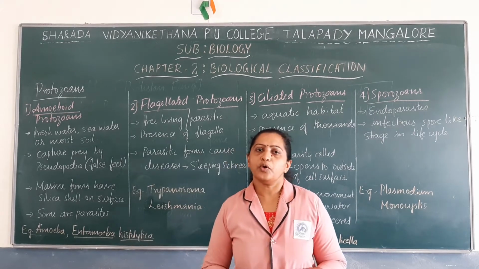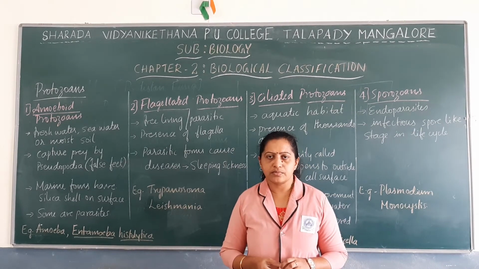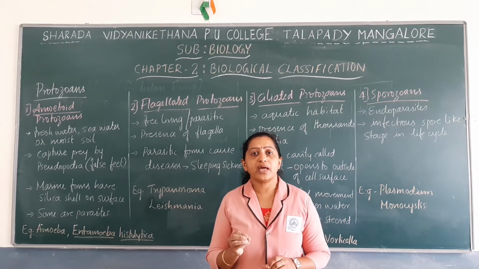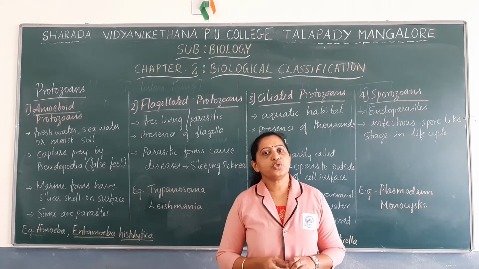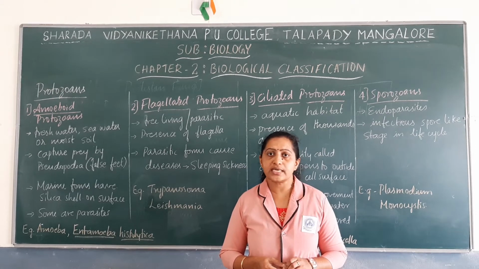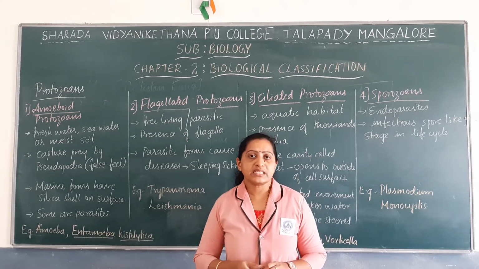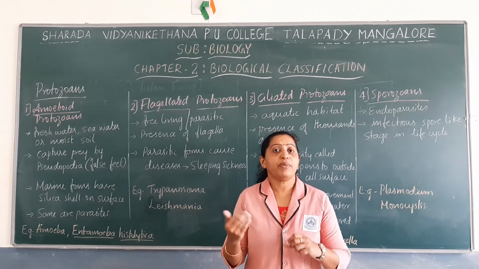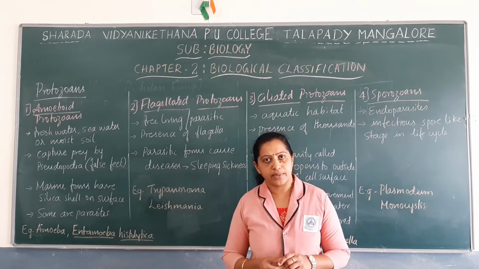Now let us discuss protozoans. Protozoans are the simplest unicellular organisms and they are found to be primitive to animals. Most believe that they are the primitive relatives of animals. The mode of nutrition is heterotrophic. They cannot synthesize their own food. Some of them live as parasites and some live as predators on other organisms, so they depend on other organisms for their nutrition.